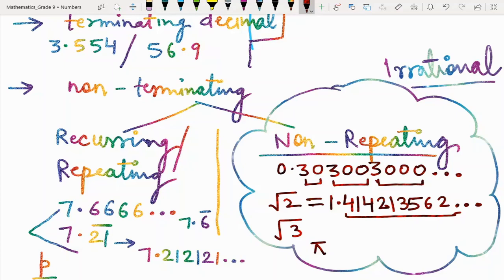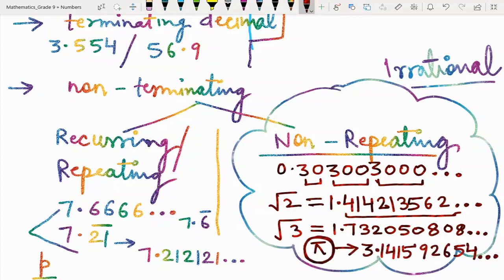√3 is equal to 1.732050808 and so on. This is also irrational because here we can see it is non-terminating and non-repeating decimal expansion. Pi, very famous irrational number because its decimal expansion is 3.141592654 and so on.